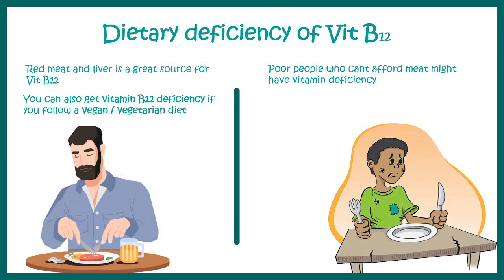Now, dietary deficiency can occur if you are following a strict vegan or vegetarian diet, because obviously vitamin B12 is generally obtained from animal liver or red meat. So that's a great source for vitamin B12. Plant sources don't have that much vitamin B12 to meet our demand. Now, people who are poor and who cannot afford a good lifestyle and cannot afford costly meat might have a deficiency of vitamin B12 as well.